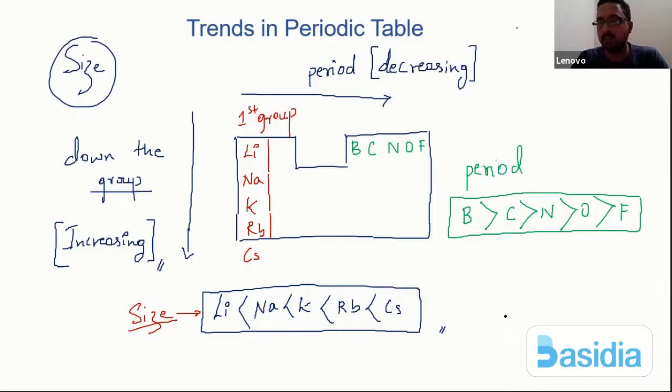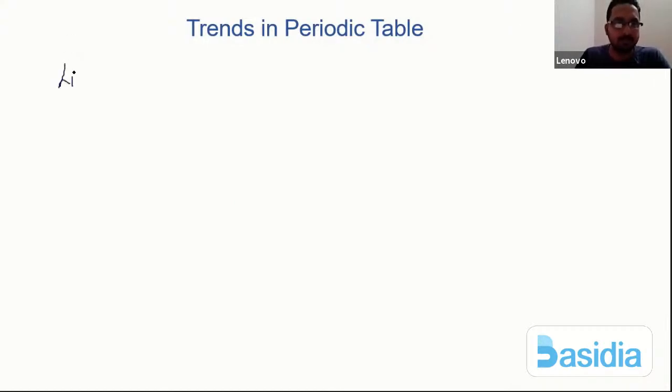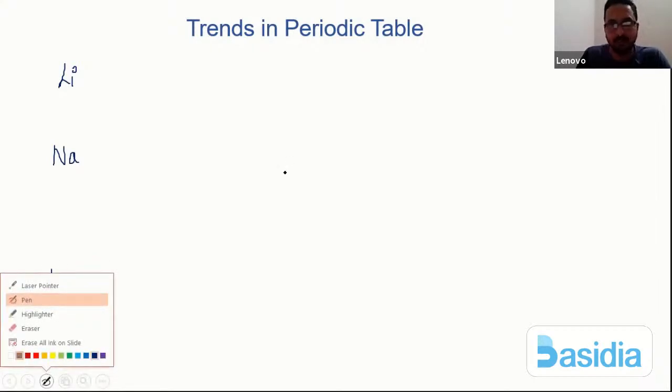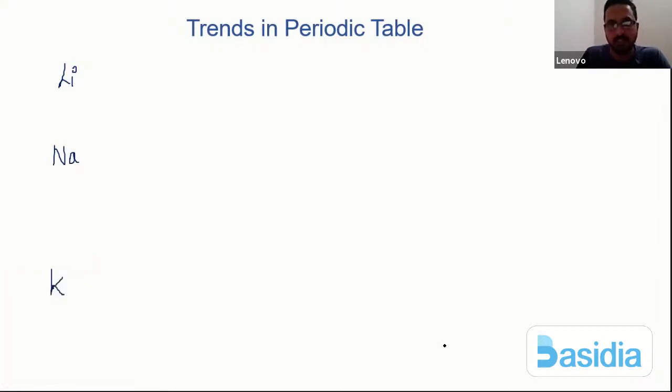This can be easily solved using Bohr's atomic model, the concept of Bohr's model. Let me say I have lithium, sodium, and potassium here. Let us not forget the atomic numbers of these elements. We do understand the atomic numbers, right?